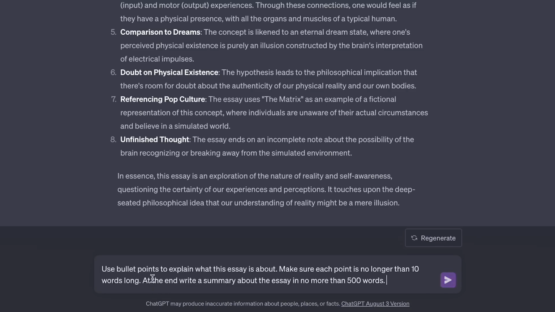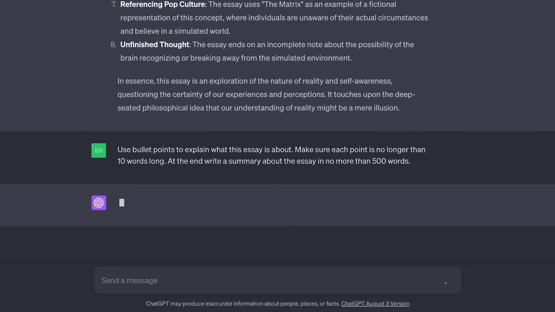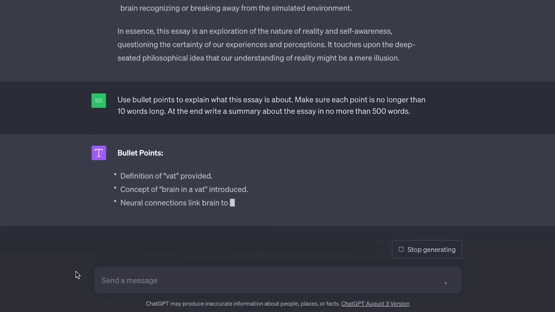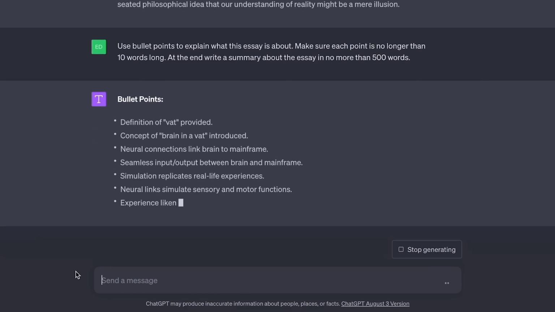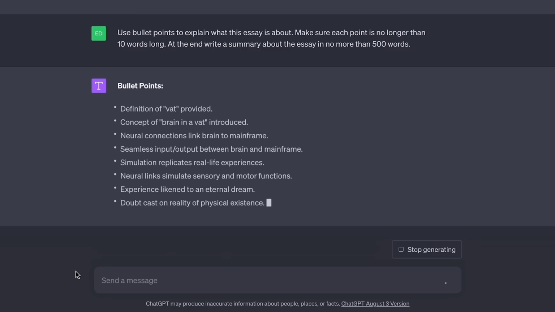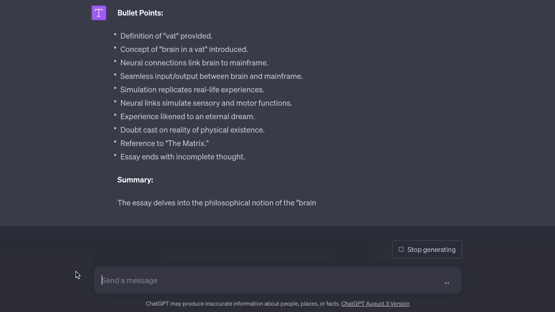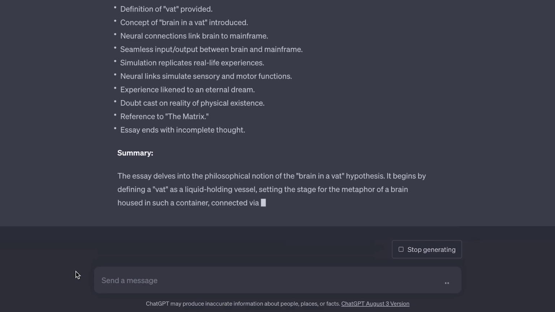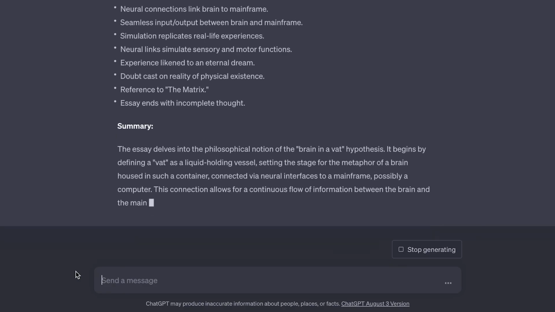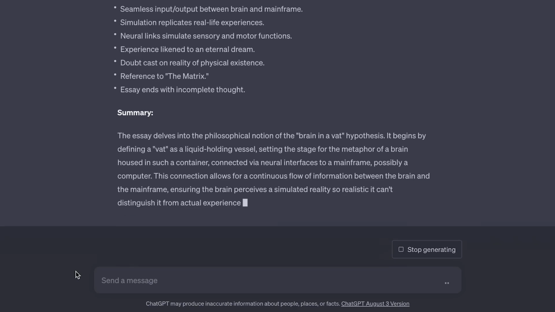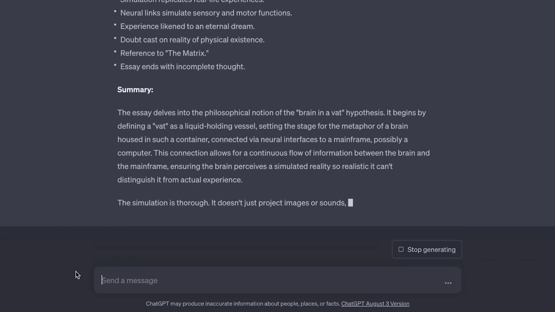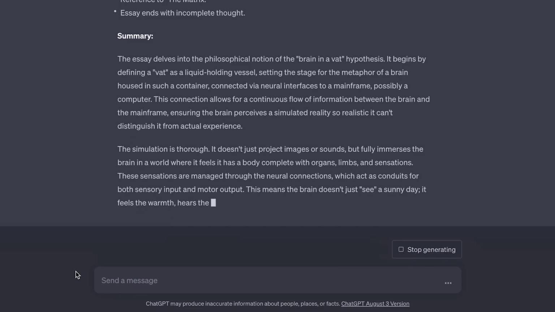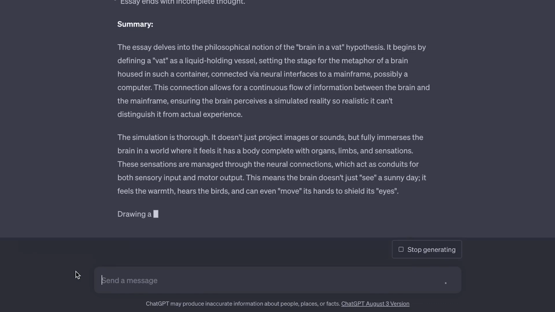So what I'm going to do is just add to this conversation. So it's going to learn from what I wrote previously, and I'm just going to specify to use bullet points to explain what this essay is about, making sure each point is no longer than 10 words long. So I am being super specific in providing the instructions of what I want, and let's hit go. So now this is a lot shorter, okay? As you can see, each point is no longer than 10 words long. And then I'm going to get a summary that is a bit longer and will give me a summary of the essay that I pasted in above.